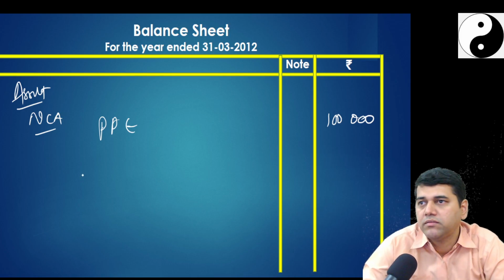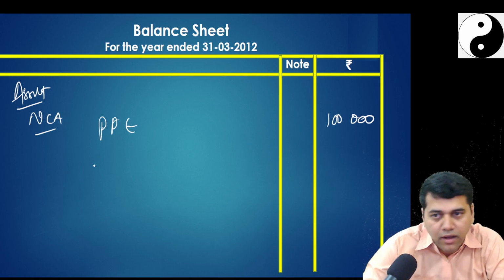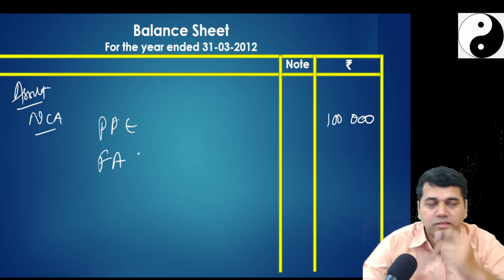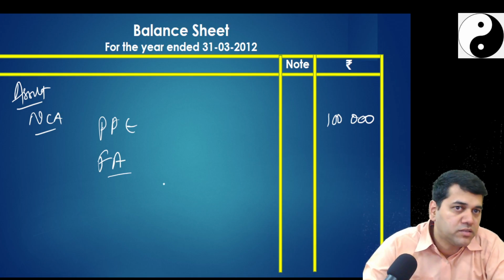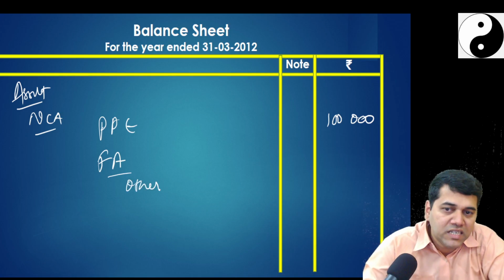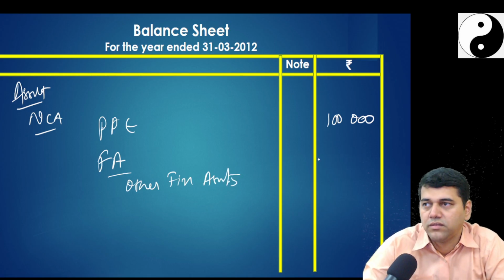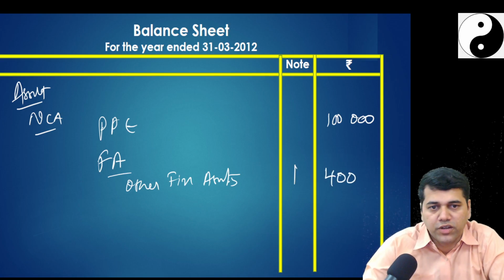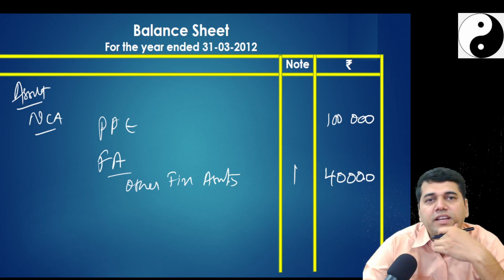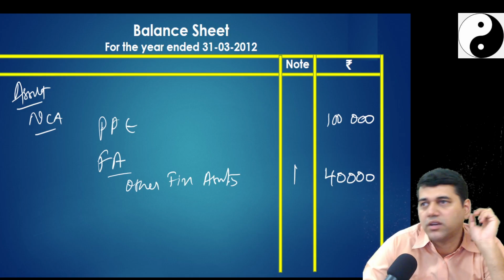Investment property, CWIP, bearer plant, goodwill, intangible assets, financial assets. Yeah, we have got financial assets. Under financial assets, do I have investments? No, I have got other financial assets. How much? That is note number 1. 40,000. So this question I can say predominantly on the deferred tax related thing and your current, non-current classification.